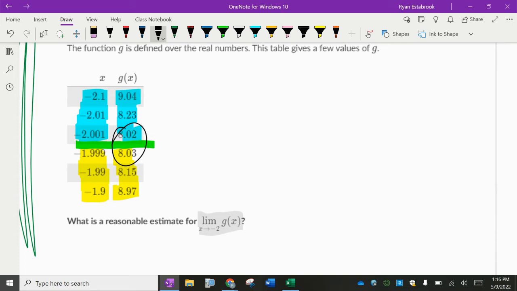When we get close enough to x equals -2, what do you think the g of x value is going to be? Go ahead and turn to your friend, throw out your guess. What do you think this is going to be? Best guess, go ahead.